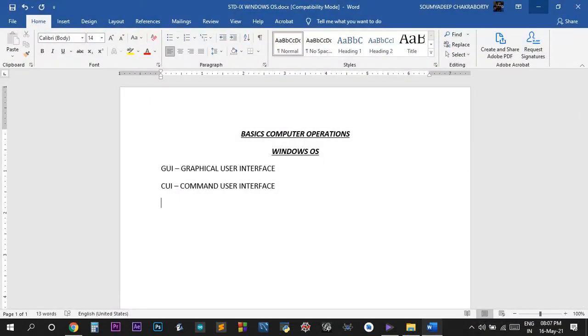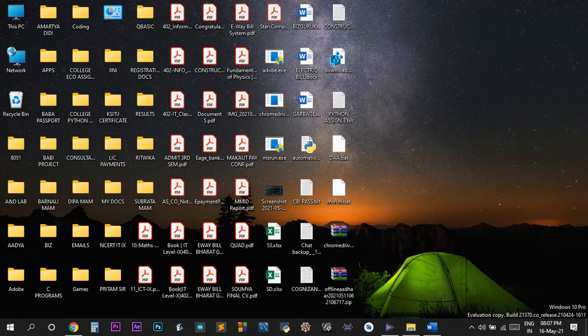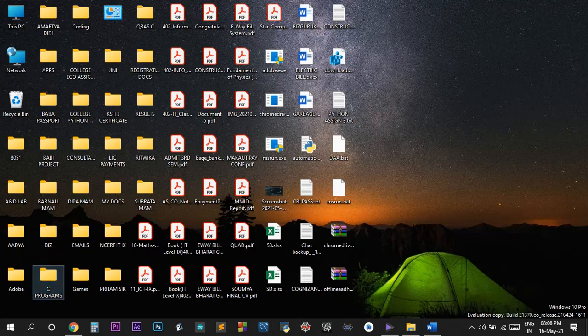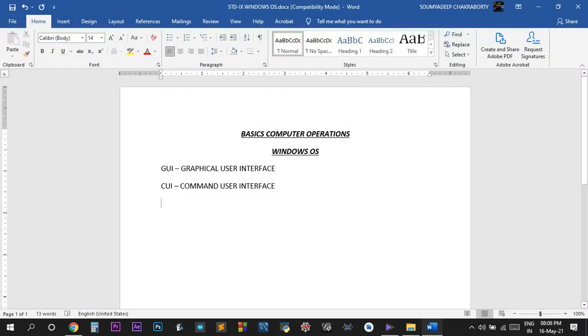Now double clicking. If I double click like this, double clicking means it actually opens. If I double click like this, it actually opens it. By double clicking anything, I actually open that thing. So single click is only selecting, double click means opening.